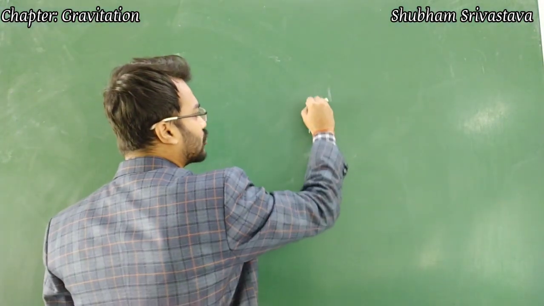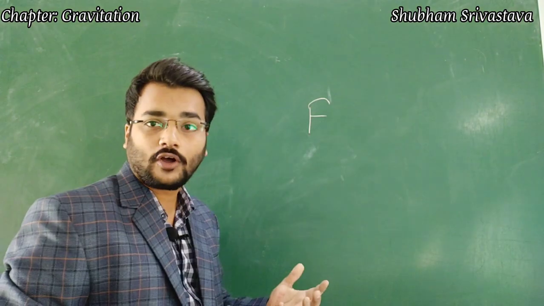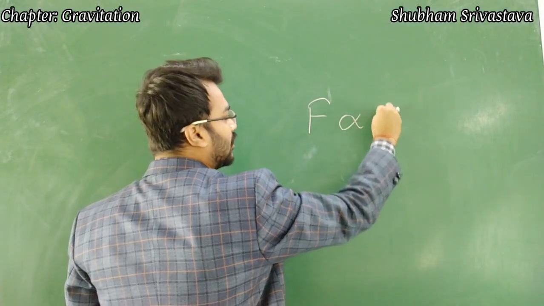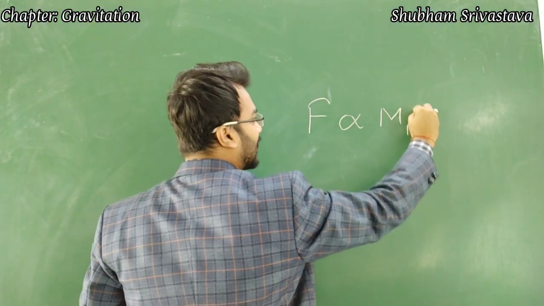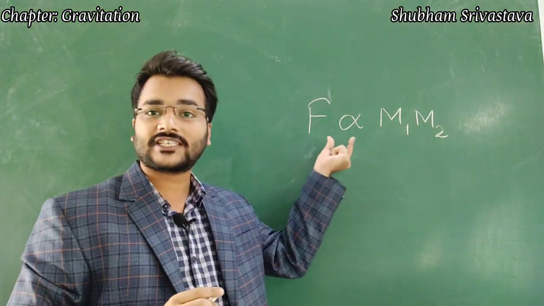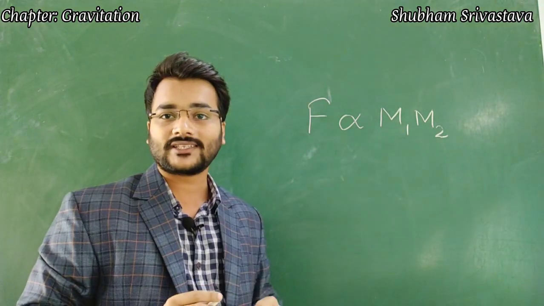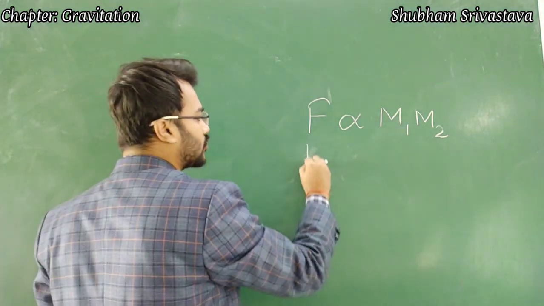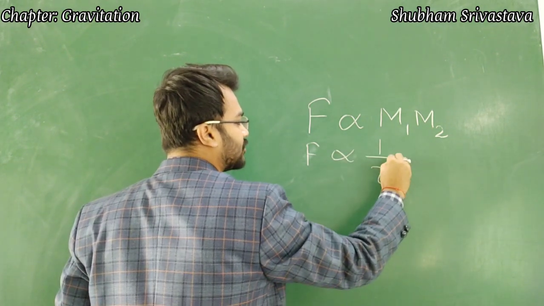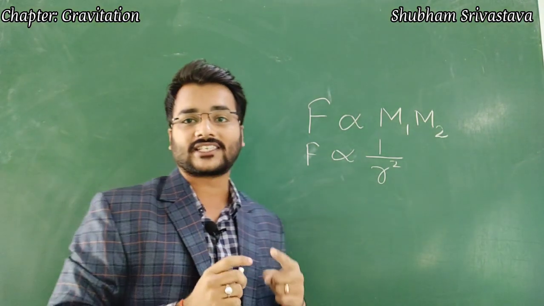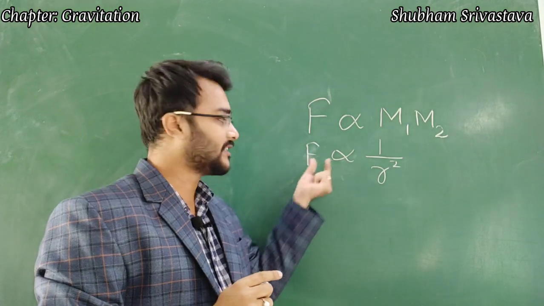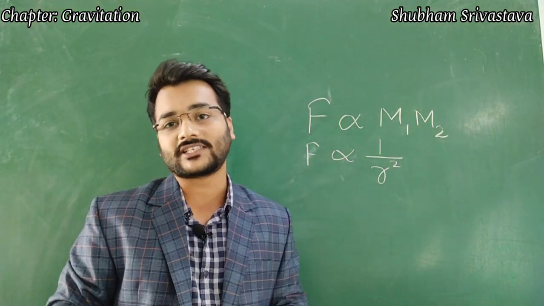Let F be the force of gravitation. The universal law of gravitation states that this force of attraction is directly proportional to the product of the two masses. Let m1 and m2 be the two masses. So this force of attraction is directly proportional to the product of the two masses. At the same time, this force of attraction is inversely proportional to the square of the distance between them. Let r be the distance between the centers of the two bodies, and that is why this force of attraction is inversely proportional to the square of the distance between them.